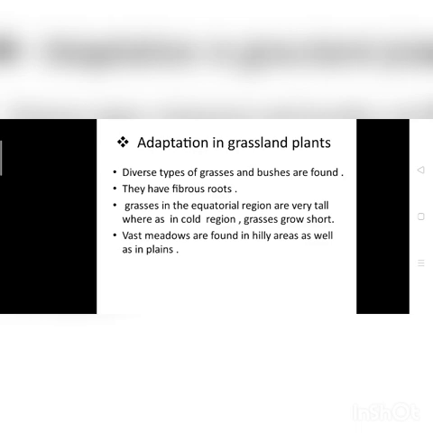Now, adaptation in grassland. In grassland, we see very diverse grasses and bushes grow. They have fibrous roots. These grasses, when seen in equatorial areas, grow very tall. In cold areas too, but we see in cold areas they grow very short. In vast meadows or in hilly areas too, we see grasses are found mostly.